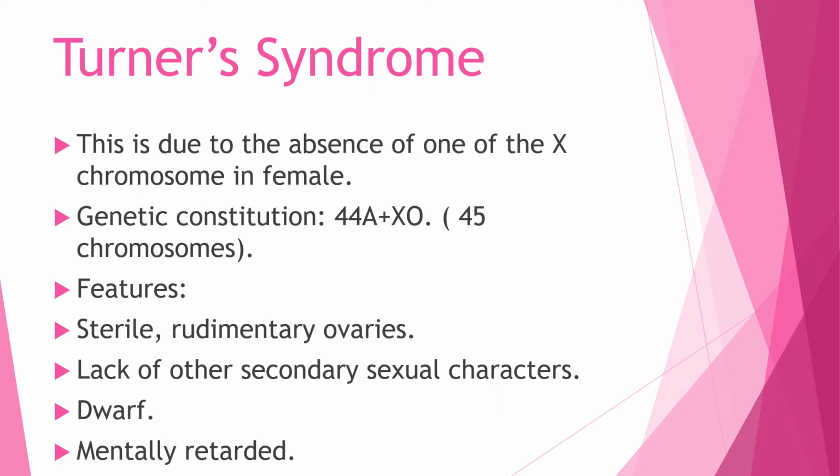The person shows these features: the female is sterile with rudimentary ovaries, will not have secondary sexual characters, means there would be absence of menstrual cycle, and she will be short statured, that is dwarf, and mentally retarded. So these are the three examples we had.